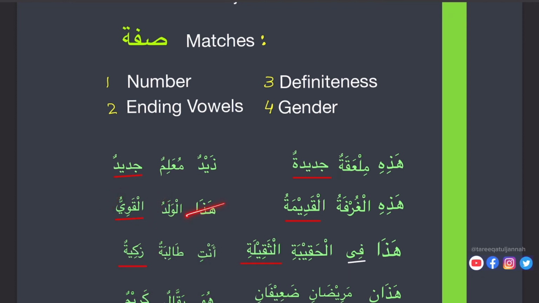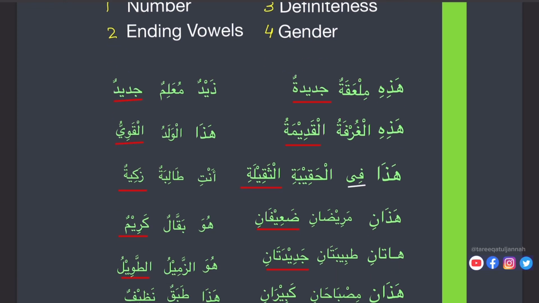And hada is masculine. And if we check number, waladun is one. Hadal waladu, one boy. Al kawiyu, just for one. If it's waladani, here it will be kawiyani. We know if we make dual, tasniya, we need to add alif and noon, ani.